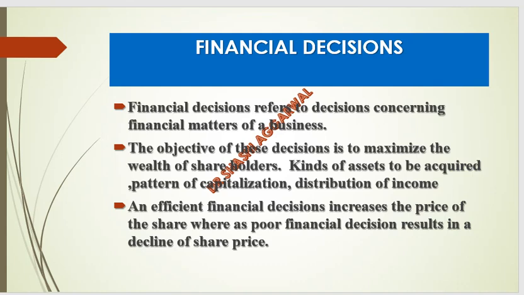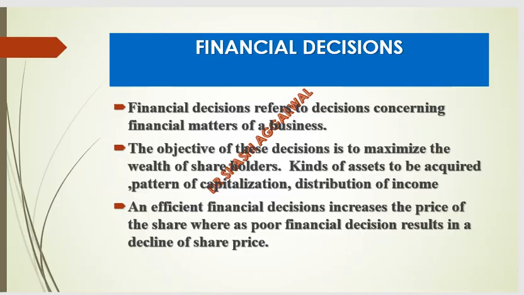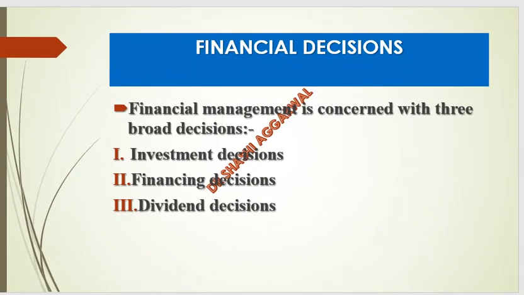An efficient financial decision is that which increases the price of the share, whereas a poor financial decision will result in the reduction in the share price. Financial management is concerned with three broad decisions. Financial management means procurement of the funds as well as the effective utilization of the funds so that the wealth of the shareholder is maximized. And financial management is concerned with three broad decisions, that is the investment decision, financing decision and the dividend decision. We will understand them one by one.